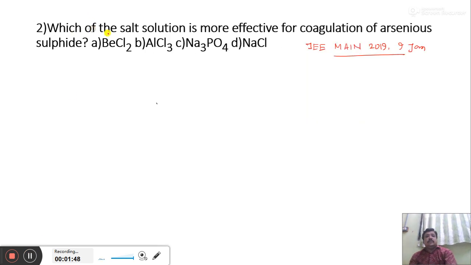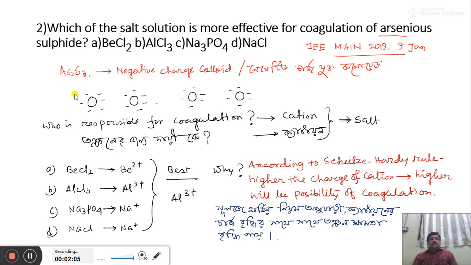My next question is, which of the salt solutions is more effective for coagulation of arsenious sulfide? Option A is BeCl2, then AlCl3, then Na3PO4, and then NaCl. We know arsenious sulfide is a negatively charged colloid. Now, who is responsible for coagulation of a negatively charged colloid? The cation is responsible. From where does the cation come? From the salt, the cation comes.